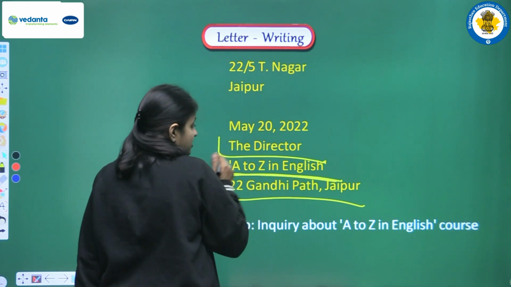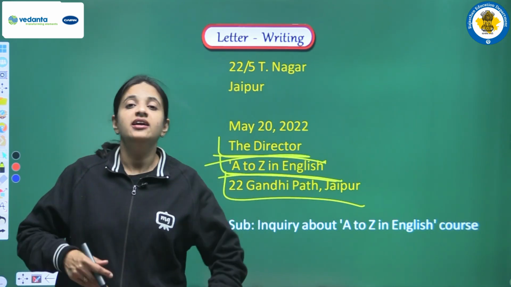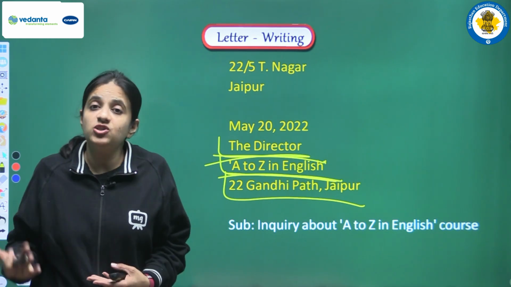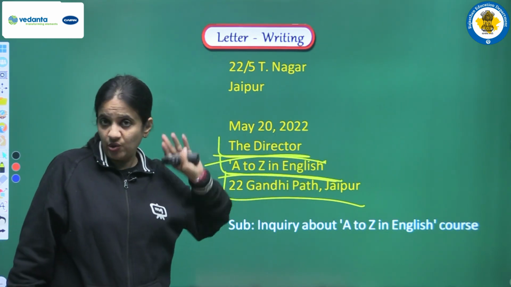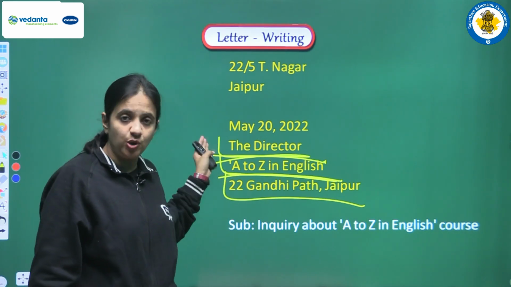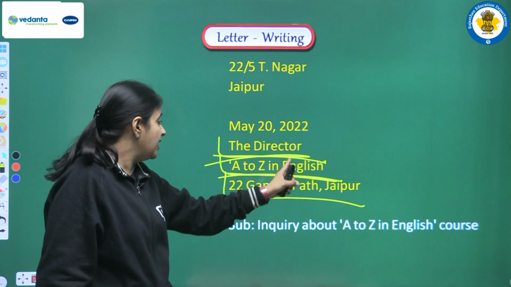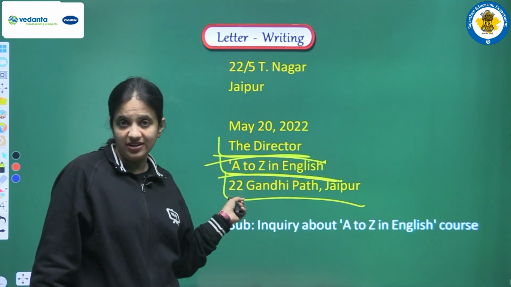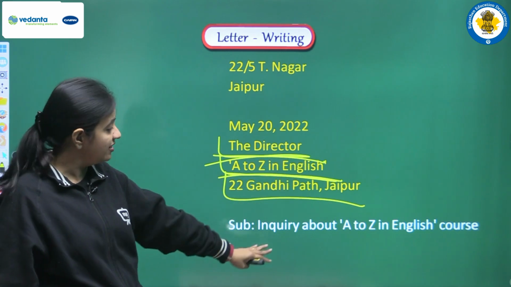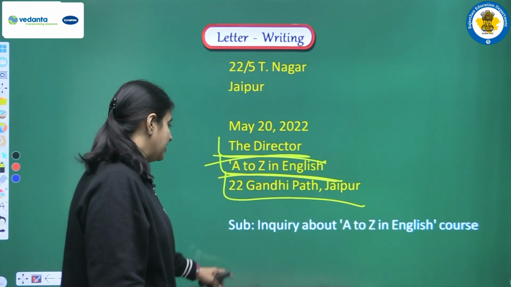Whenever we write a letter to an institute, and if it is not clear in the question whom the letter is to be addressed to, so we can address the director. Okay, so that is the thing that we are doing here. We are addressing the director of this institute, that is A to Z in English. Next, the address was given in the question, so we are using the same address, that is 22 Gandhi Path, Jaipur.